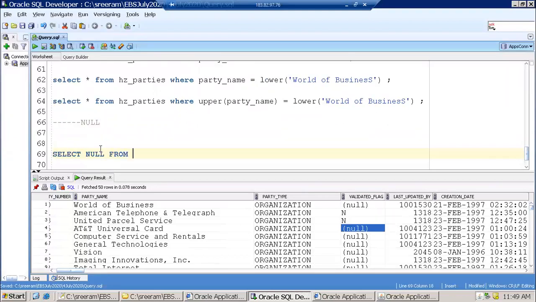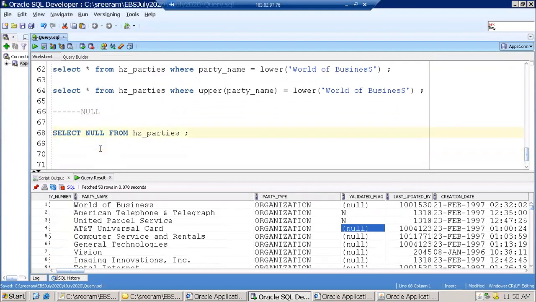Select null from HZ parties. Will this work? I think it will not display any data. Means the query will work, but it will display data. So how many rows are you expecting it to display? 0, I think.